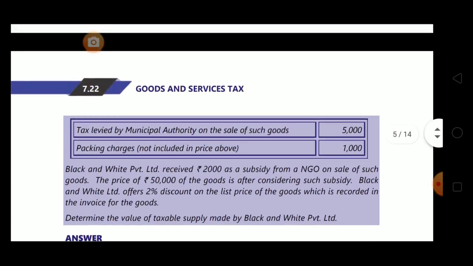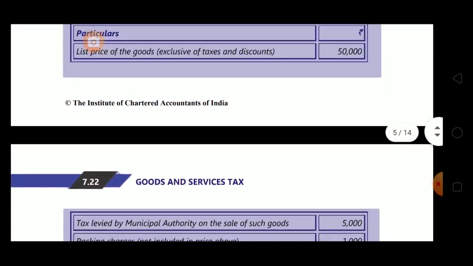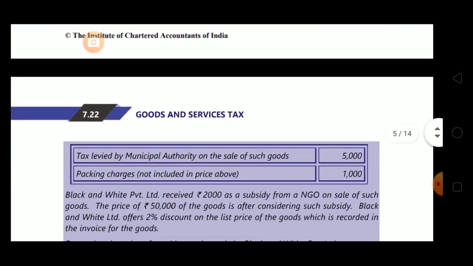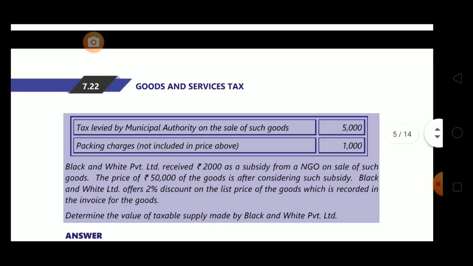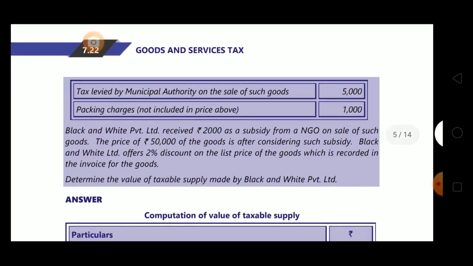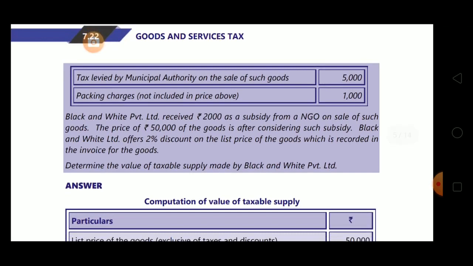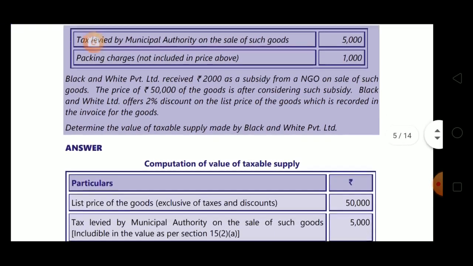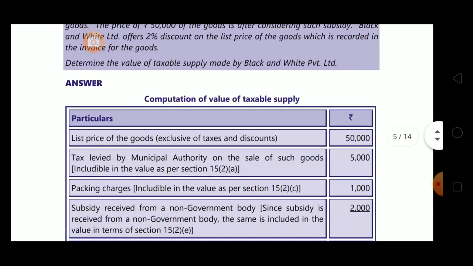Let's just analyze this question once. List price is given, tax levied by municipal authorities on sale of such goods is given, packing charges are given. So it's simple, we'll include all this. Now, what is given regarding subsidy? It is received from a non-government organization, so obviously it will be included in supply. Now the next line: the price of 50,000, means the list price which is given, is after considering such subsidy.